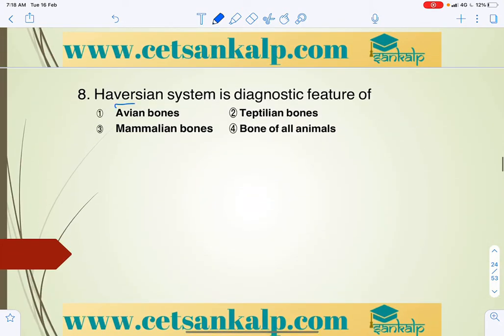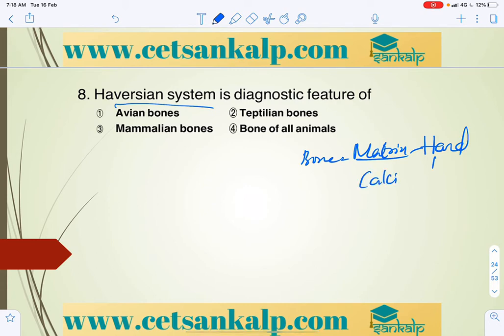Next, the Haversian system. In case of bone, the bone matrix is hard, mainly due to the presence of calcium salts, and fibers are also present.